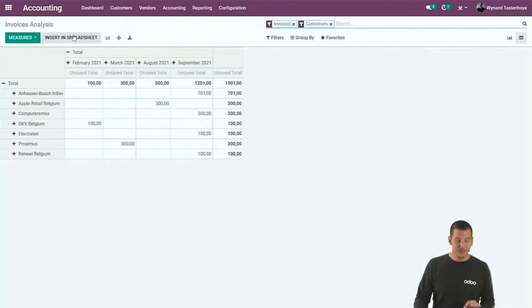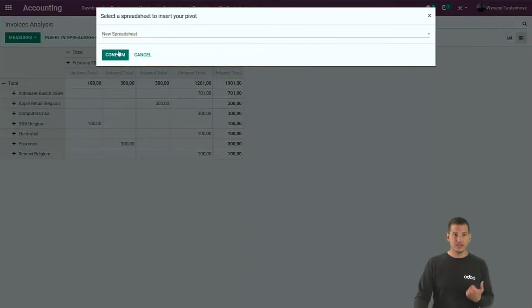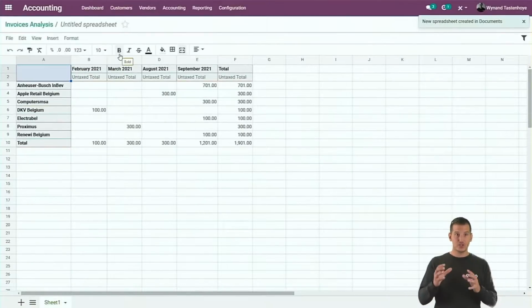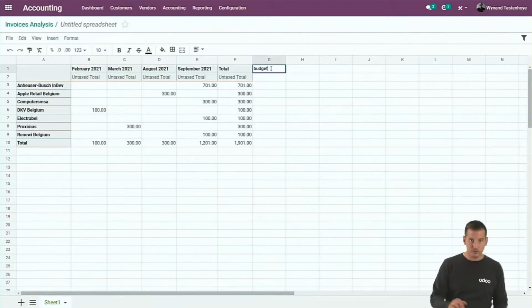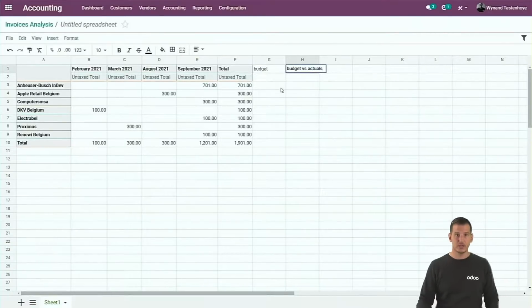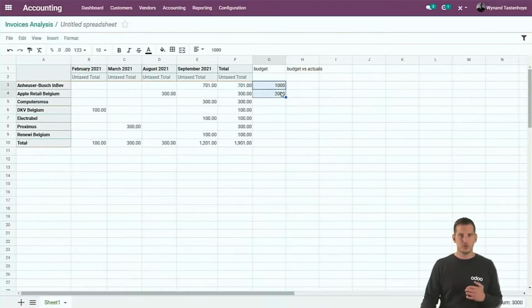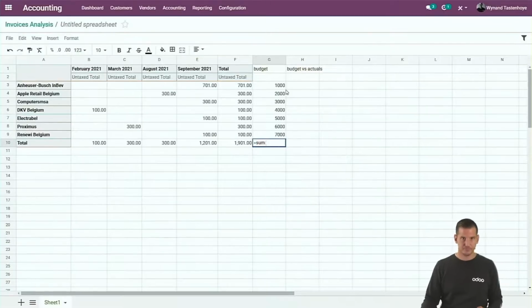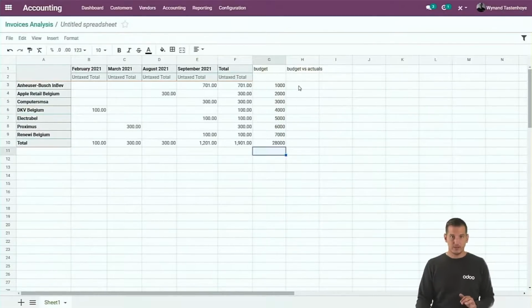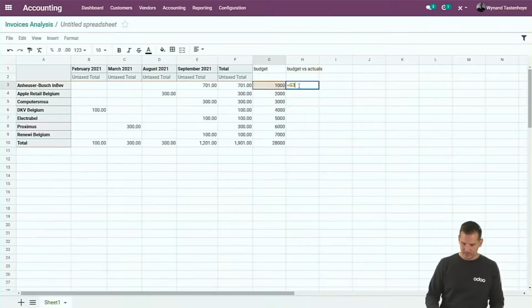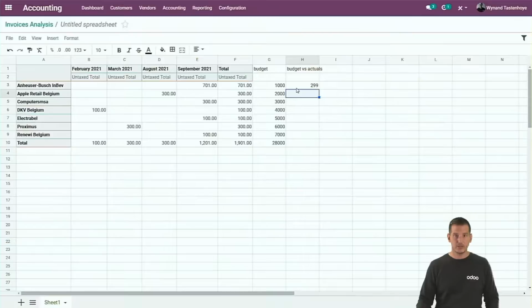But what is even greater is that you can insert it in a spreadsheet. If you click on the insert spreadsheet possibility, you can create a spreadsheet based upon the pivot table, and you can add some formulas next to it. So if you open, for example, the budget and the budget with actuals, well, in a few clicks, you can create some columns. First of all, you can set some budget on the customers, one with 1,000 euros, one with 2,000 euros, and use the common functionalities from Excel. Just drill it down and, for example, create a sum of it. Well, now you can calculate in the budget vs actuals in order to have the one minus the other. And you can drill that one as well.